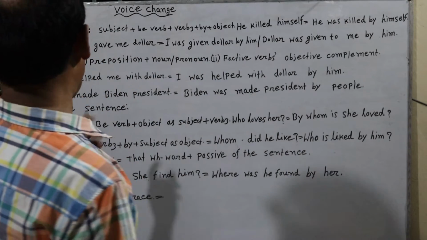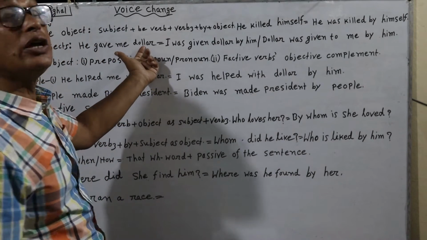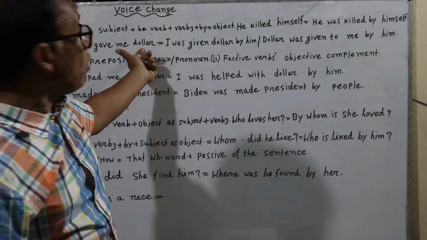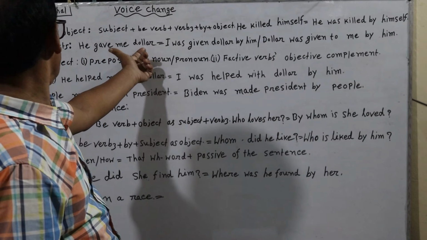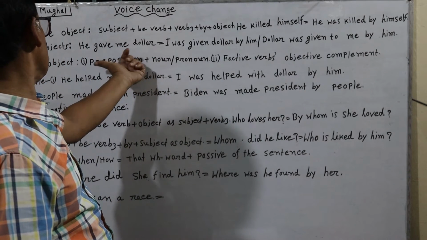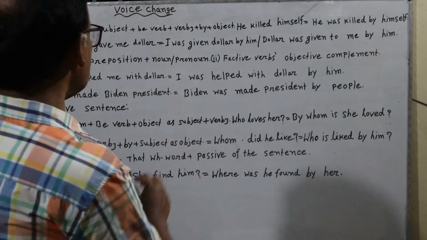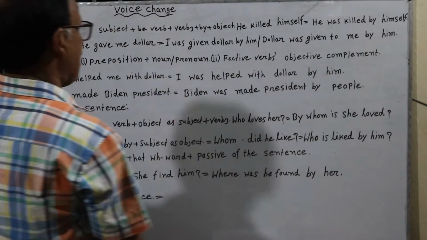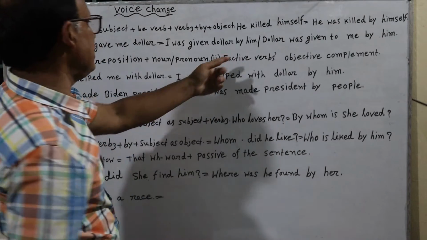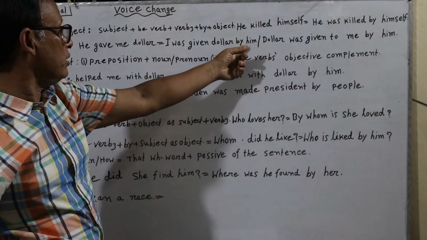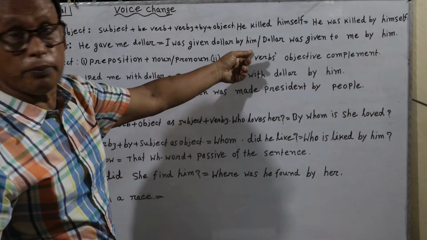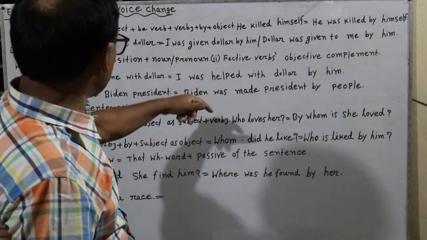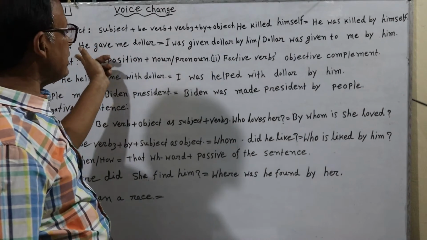Then the extra word has been $, which was one of the objects in active voice. But now it is no more an object, so it has been used as an extra word. After that we have written by, according to the rule of making passive voice. Then we have made the subject into the object.